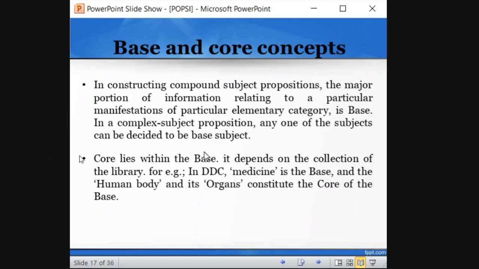So depending upon the collection and the nature of the classification system, base and core concepts vary. This is a technical definition, so don't get too confused about it, right? The major portion of information relating to a particular element category: what is the particular element category here? Medicine is a particular element category, so it is the base. Core is the concepts associated with that base. Simple. So medicine is the base, and human body and organs are the core of the base. So core falls within the base.